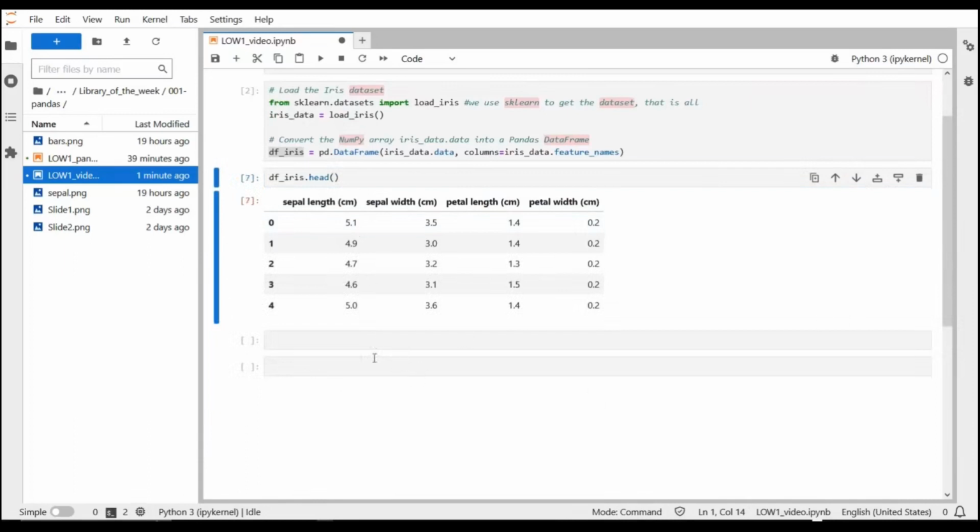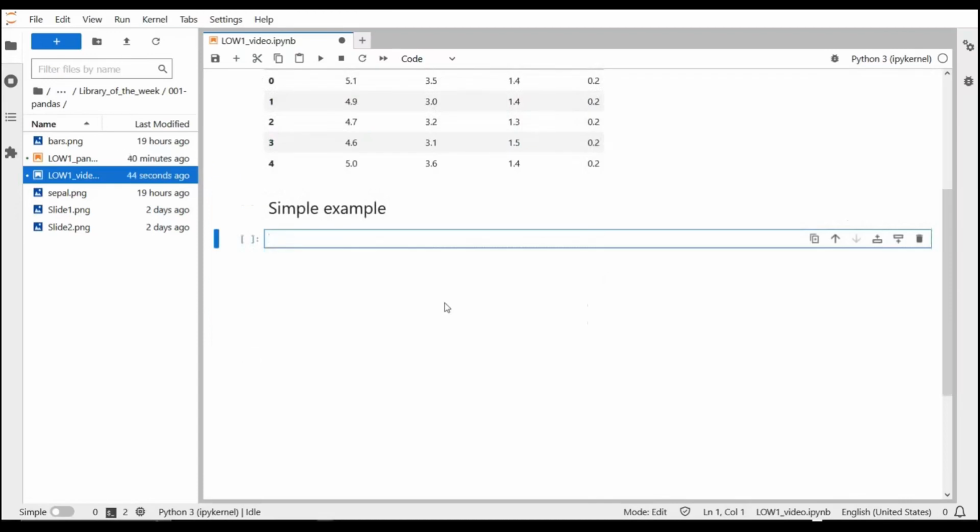And for our simple example, we're going to calculate the descriptive statistics of this data frame and create a new data frame with these descriptive statistics. So a first function that we are going to see is the max method.